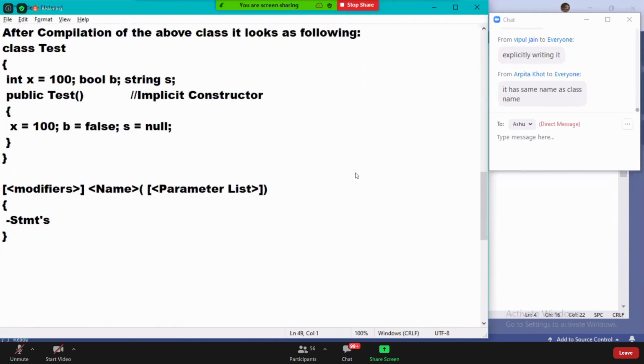Just like a method here, observe it, except that void or type is missing. Rest of everything is same. Except that void or type is missing, it is exactly the same as how you define a method.